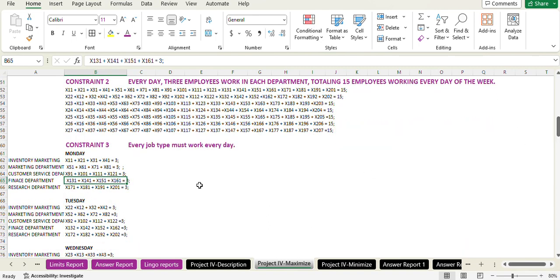For the third constraint, that is every job type must work every day, we are using a constraint that every department must have 3 employees working every day. So here for the first department, out of 4 employees, 3 are working every day, for Monday, Tuesday, Wednesday, Thursday, Friday, Saturday, and Sunday.